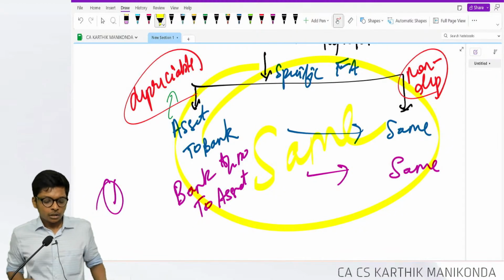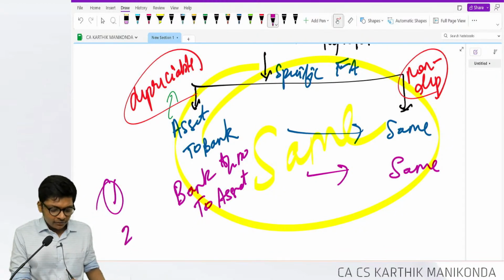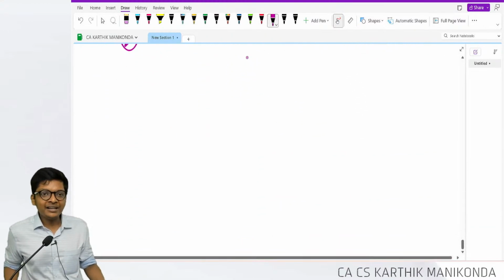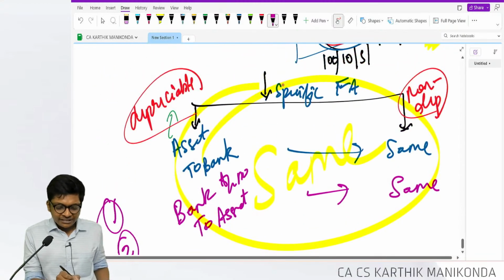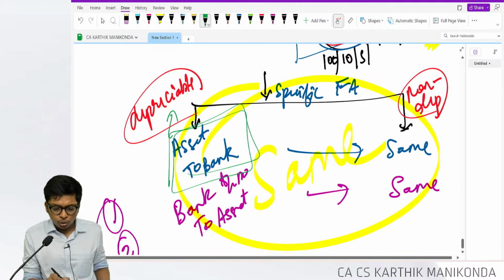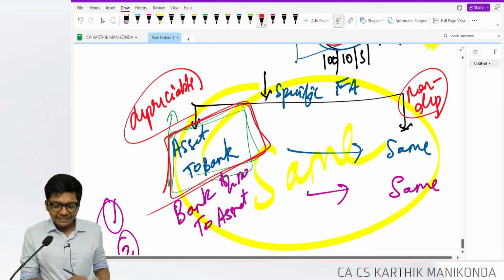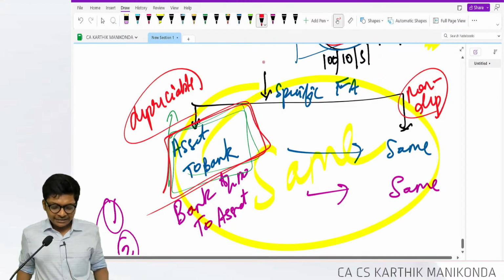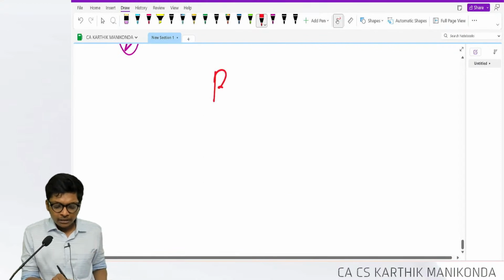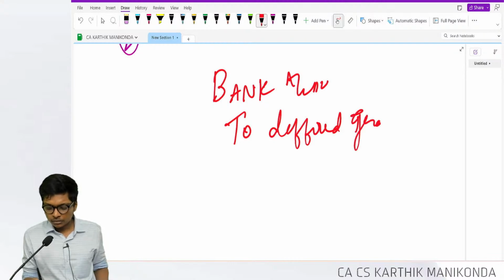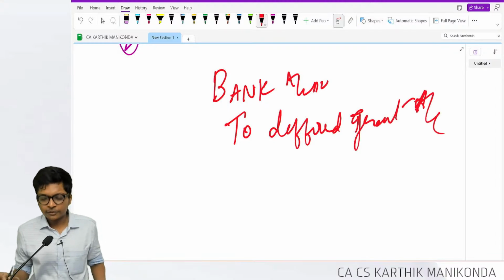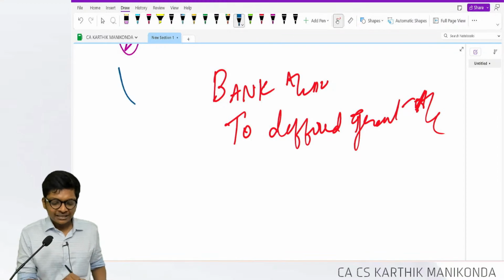The second alternative is a method called the deferred grant method or deferred income method. So the first entry will remain the same, asset to bank. No change in that. The next entry, when I receive the grant, bank account debit, instead of crediting asset, I will credit something called deferred grant account. Let me give you a small example with numbers because students sometimes struggle here.